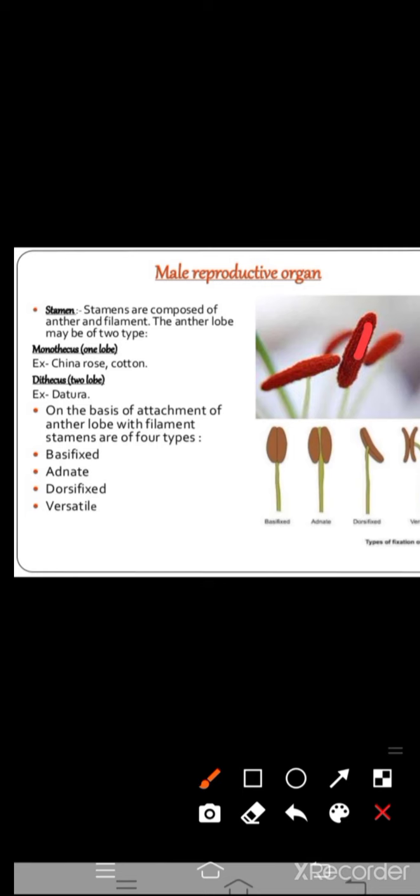These are of 2 types. Okay, monothecous and dithecous. Theca means lobe or cavity. One cavity, when it is opened, it is called monothecous.